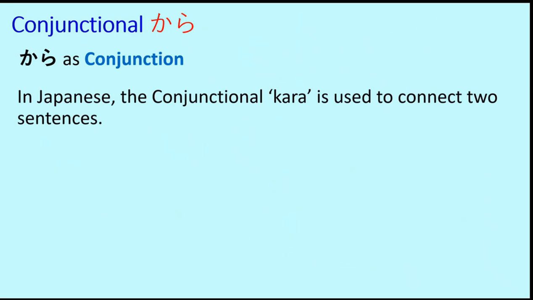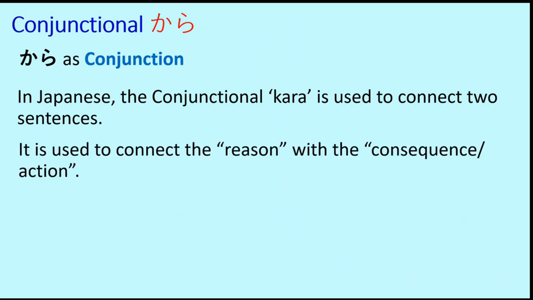Next, today's topic is kara when used as a conjunction. There is no made here, it's an independent kara and it will be used as a conjunction. Conjunction in the sense to connect two phrases or two parts of the sentences or two sentences. In Japanese, the conjunctional kara is used to connect two sentences. It is used to connect the reason with the consequence or action.